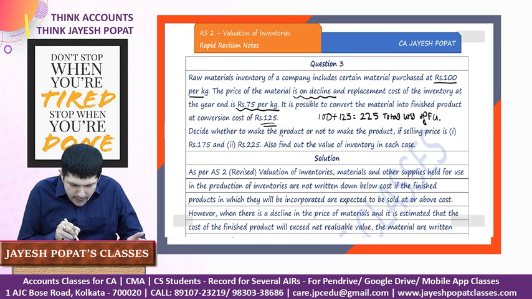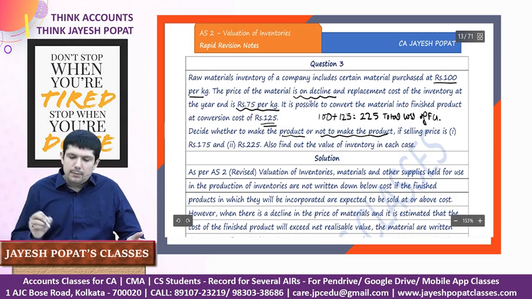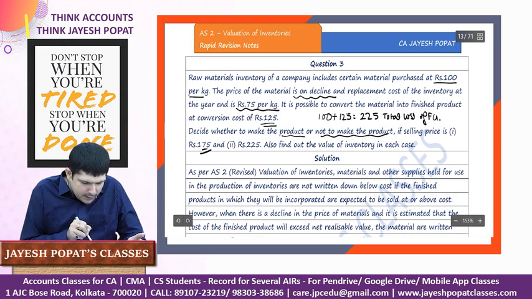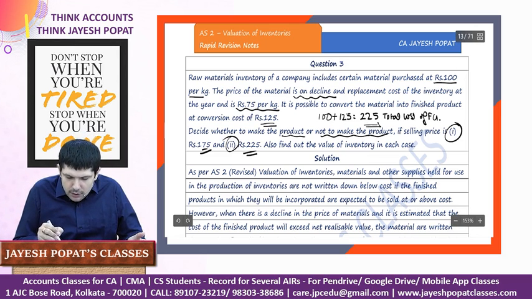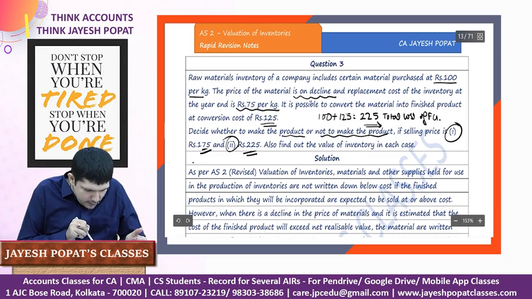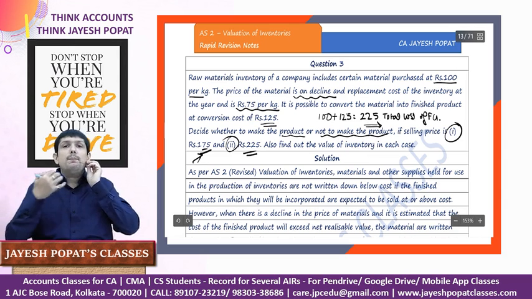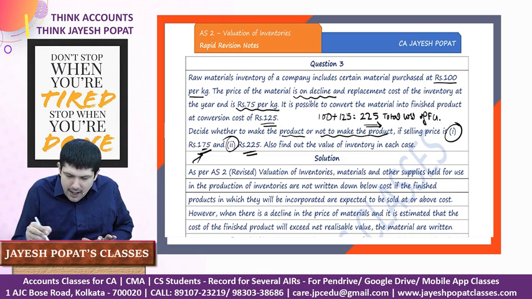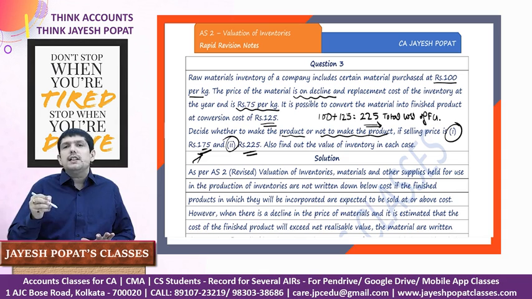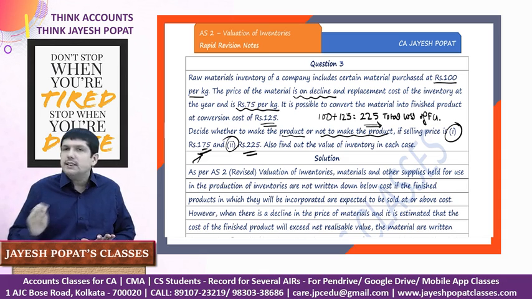Decide whether to make the product or not to make the product if the selling price is 175 in case 1 and 225 in case 2. See, it's very clear. The total cost of finished goods will be 225. And if it will be sold at 175, there is no point in making this. Why? Because by making this, we will incur a loss of 50 rupees, which is the difference between 225 and 175.